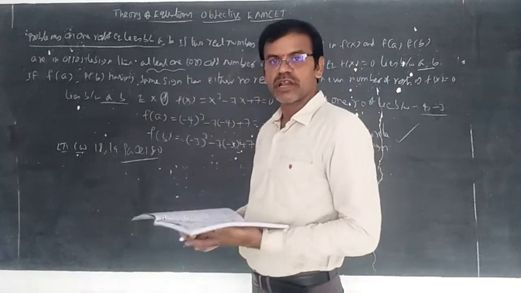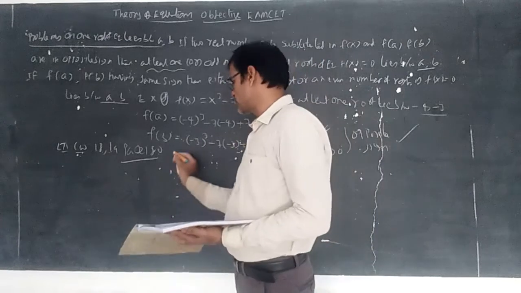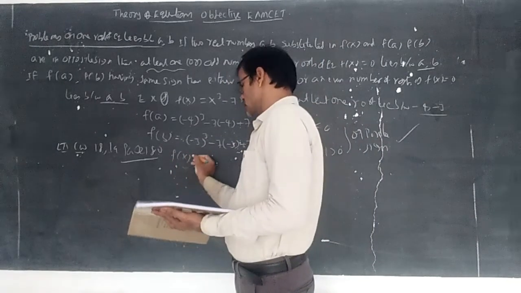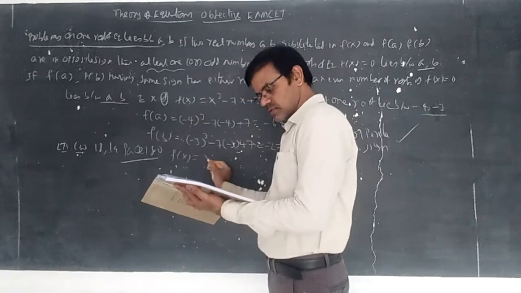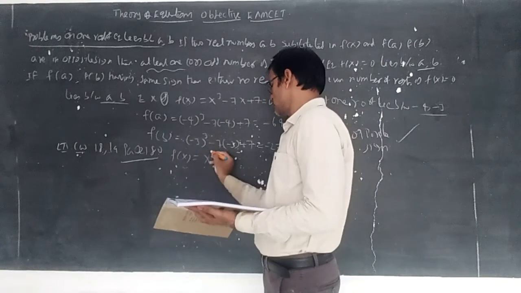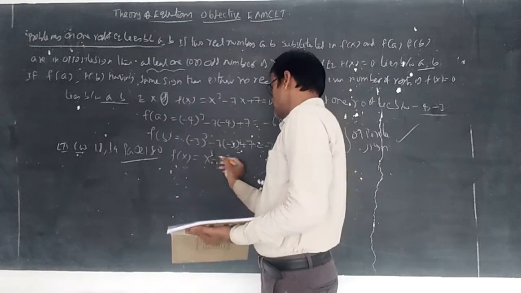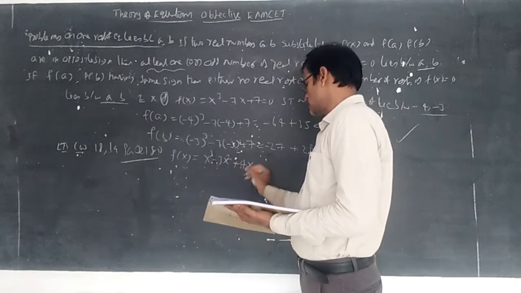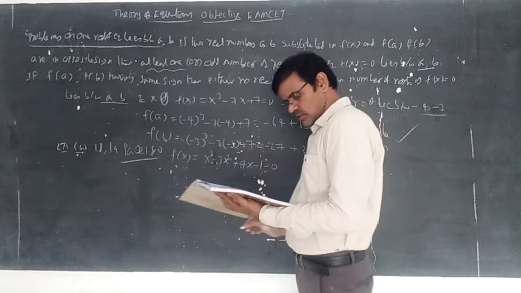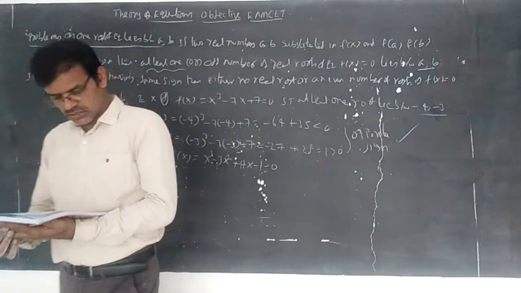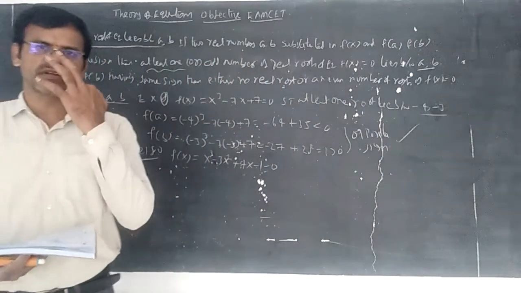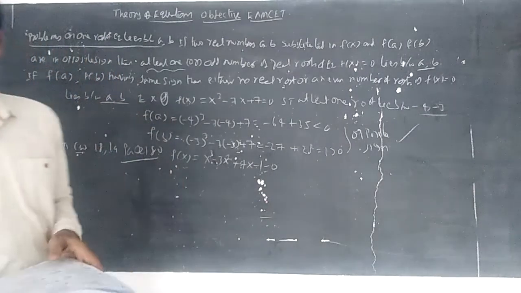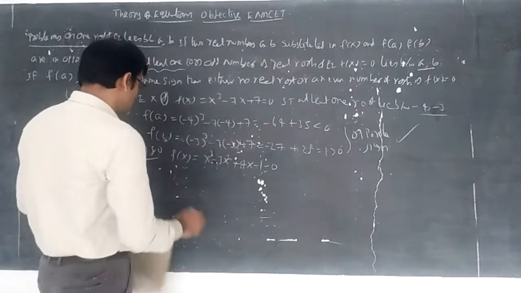Let us consider f of x is equal to x cube minus 3x square plus 4x minus 1 equal to 0. Lies between, here he is asking one root, which means at least one real root. So we should use the concept of f of a and f of b.